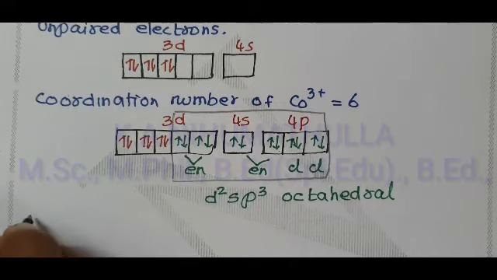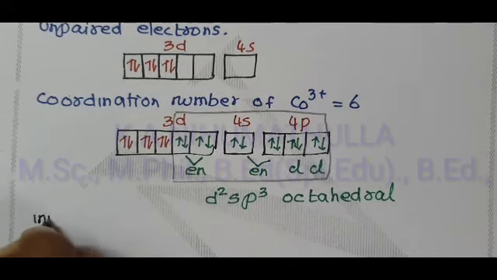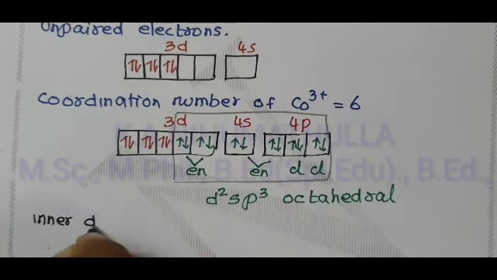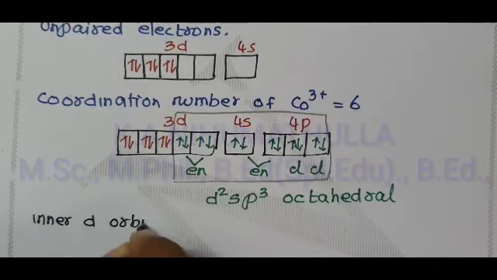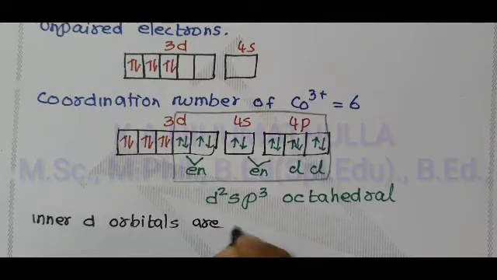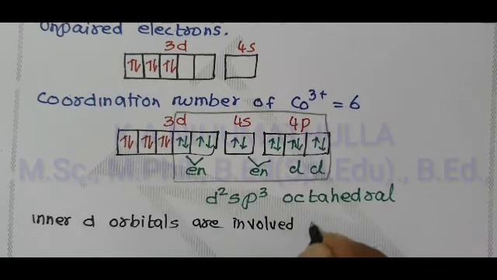So, inner d orbitals are involved in hybridization.